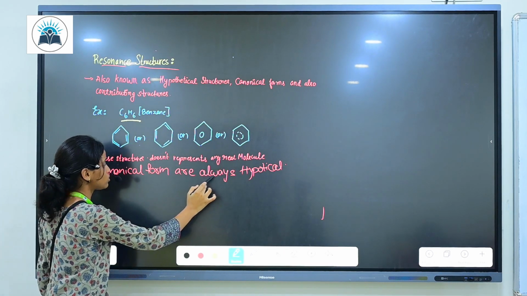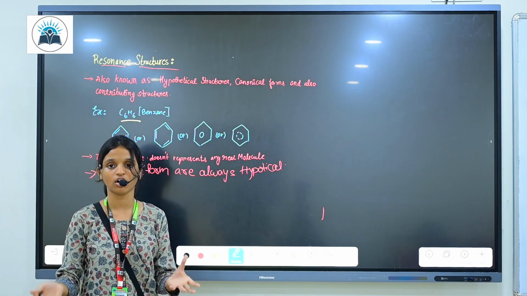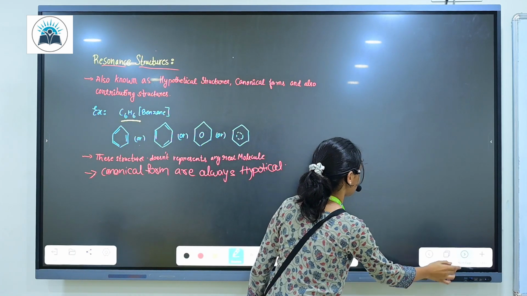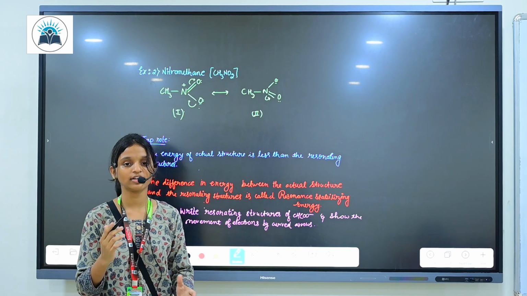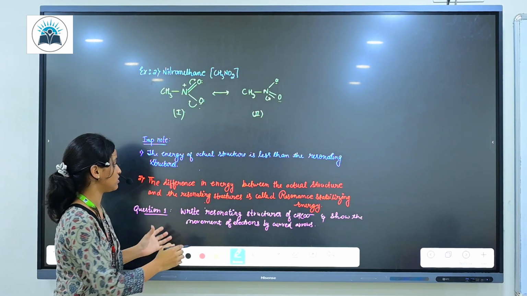Canonical forms are also hypothetical. In resonance structure, the canonical structures are hypothetical. The main important points in resonance structure are about benzene.